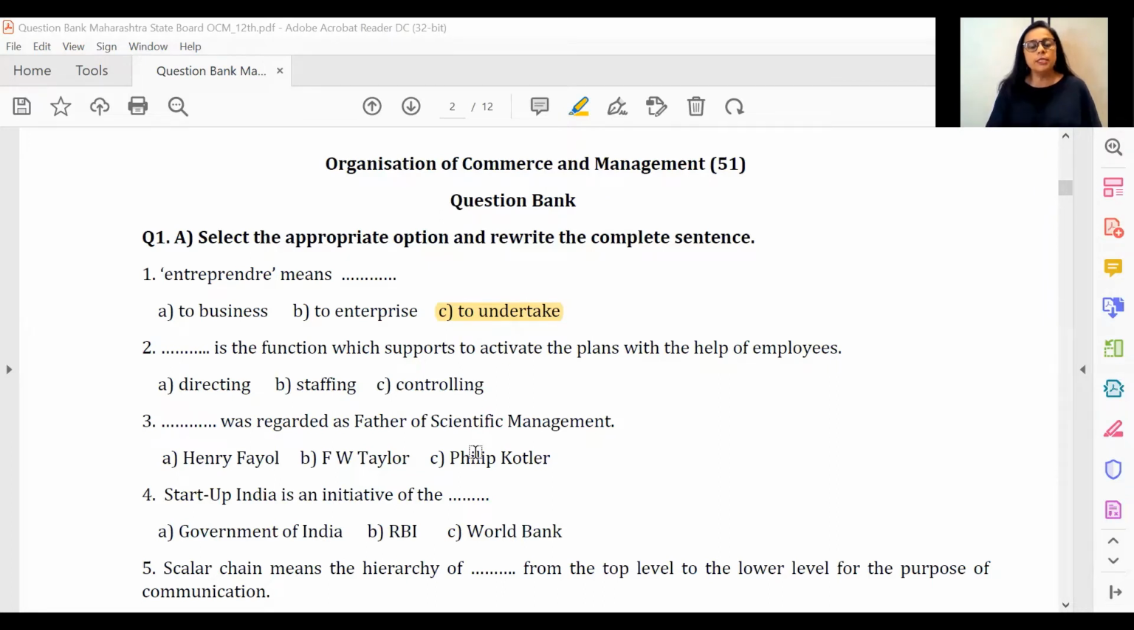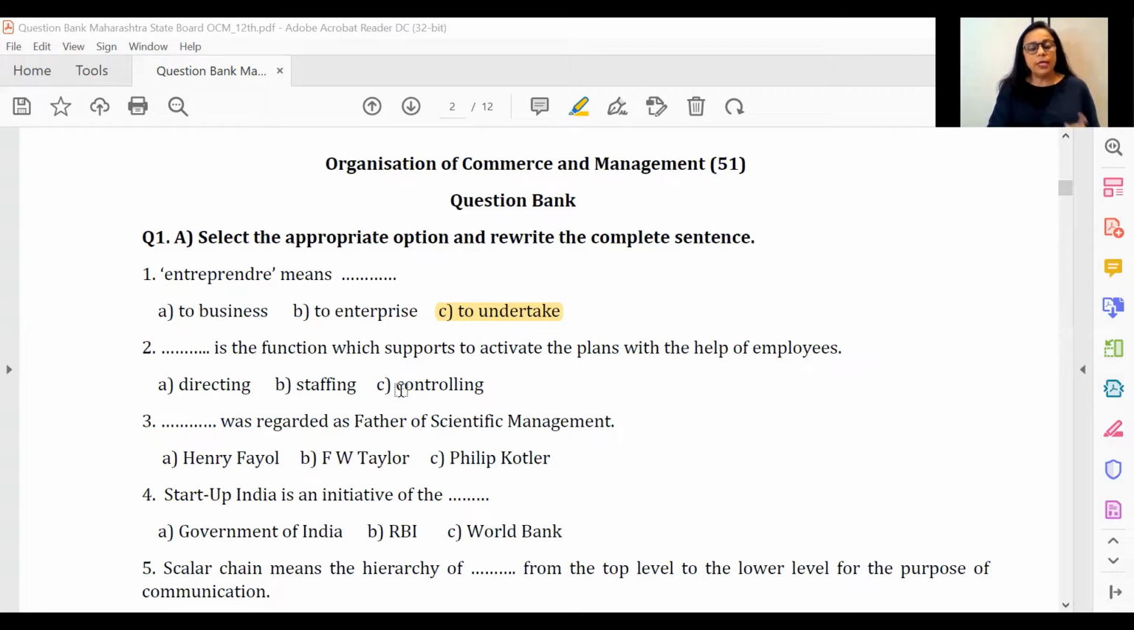Entreprendre means to undertake. All right, so it's a French word. It will be very wonderful if you identify the chapter from which this objective has been asked, and that's your chapter number 3, entrepreneurship development.